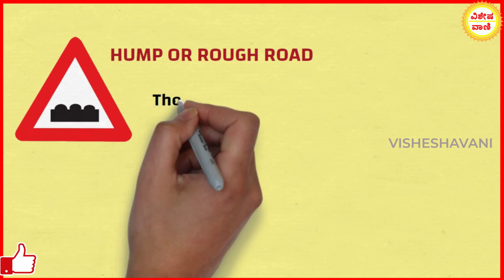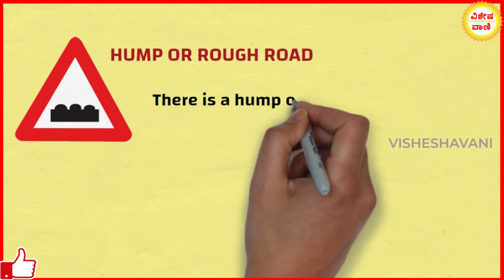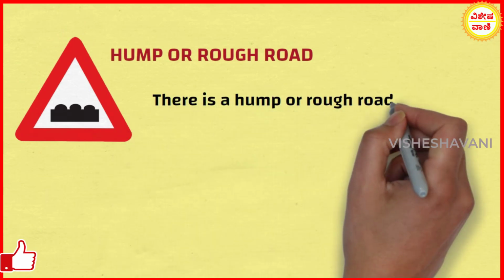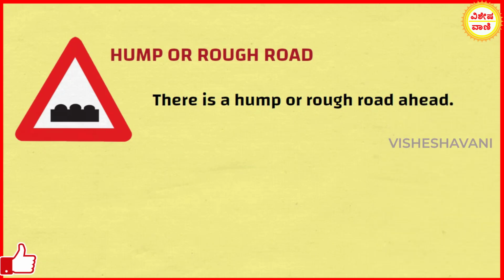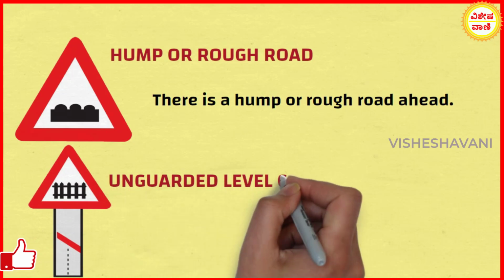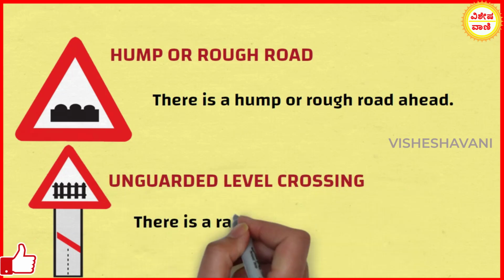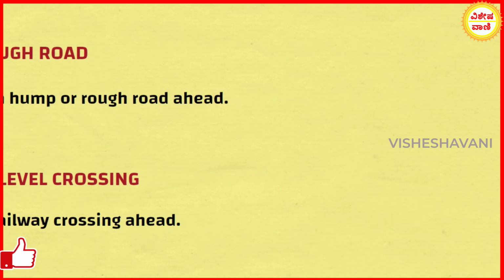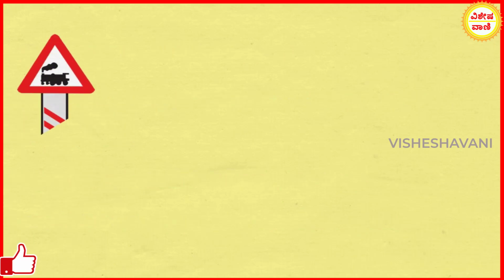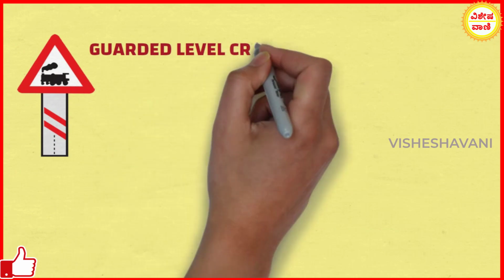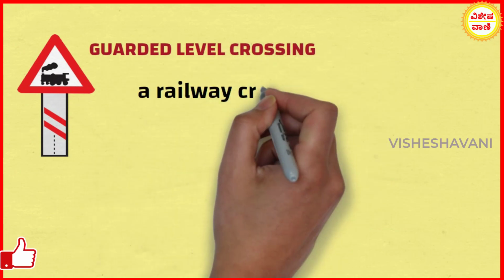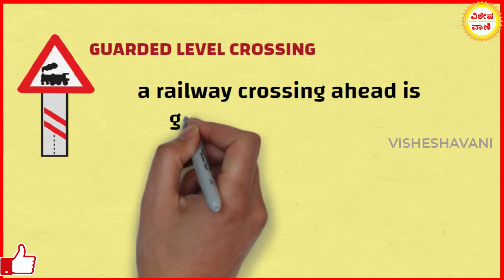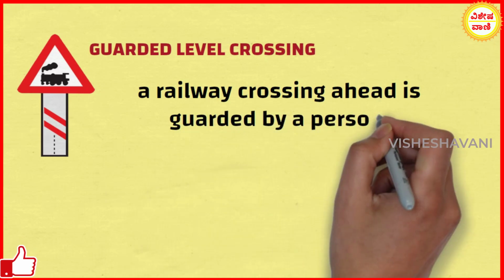Hump or rough road. This sign suggests that there is a hump or rough road ahead. Unguarded level crossing. This sign indicates there is a railway crossing ahead. Guarded level crossing. This sign indicates that a railway crossing ahead is guarded by a person.